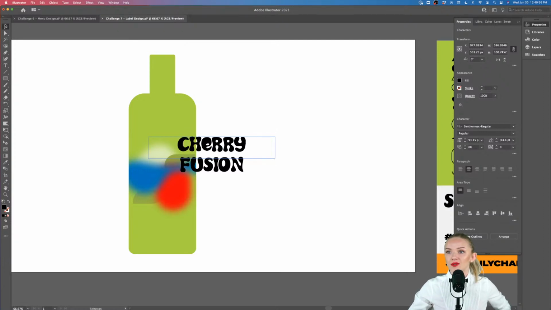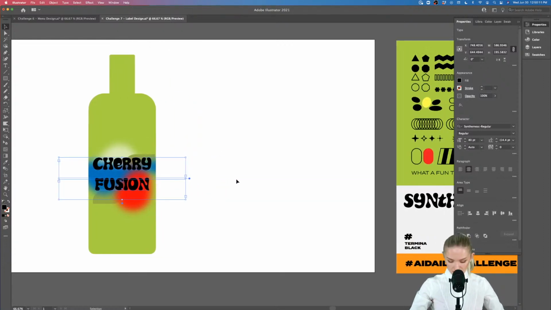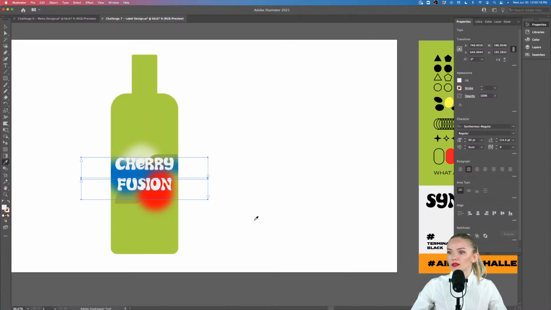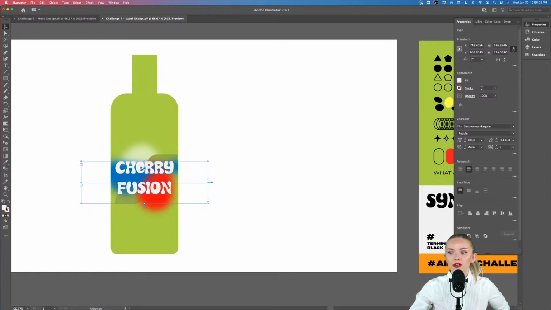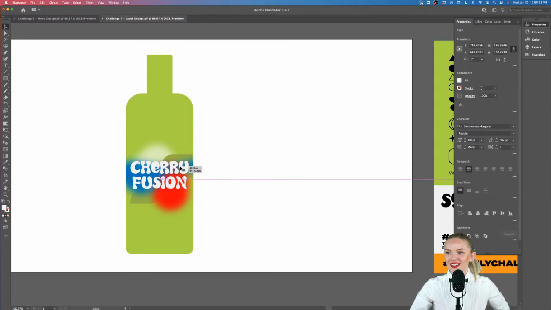So we can go in and do a cherry fusion. Then let's make our font size a little bit smaller by going into our character styles and going a little bit down like that. And let's place that just on top, and let's make that white using the shortcut I on your keypad, and sampling another color. Or you can just go into the fill and double click and use any color that you want. But I think this looks pretty cool. I'm kind of liking this so far.